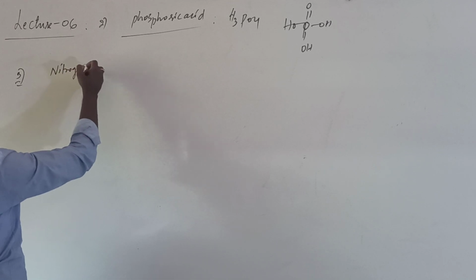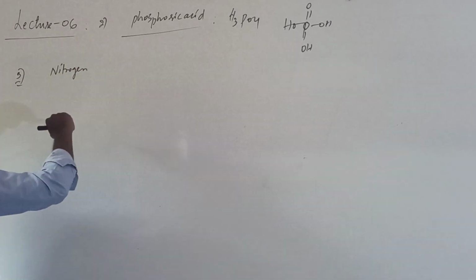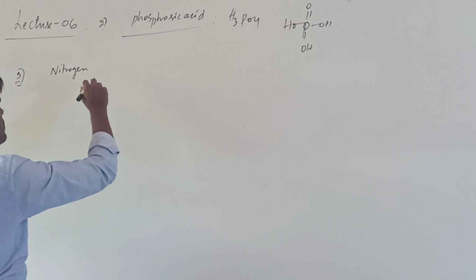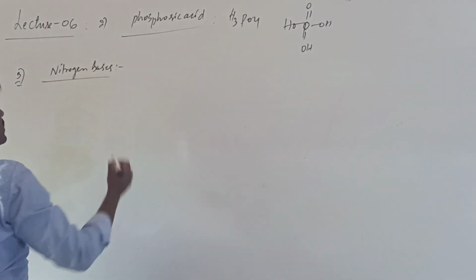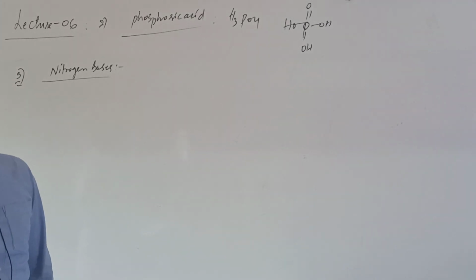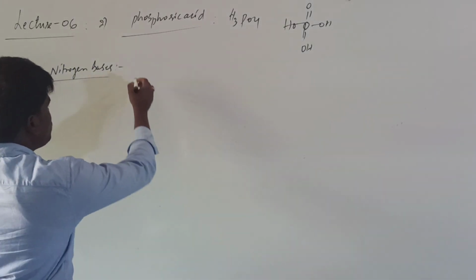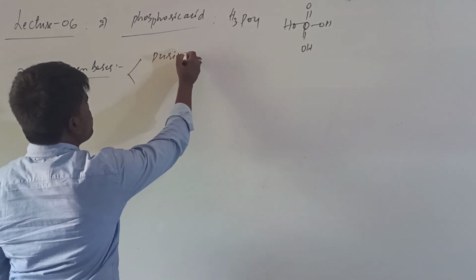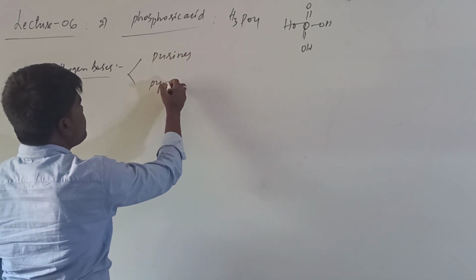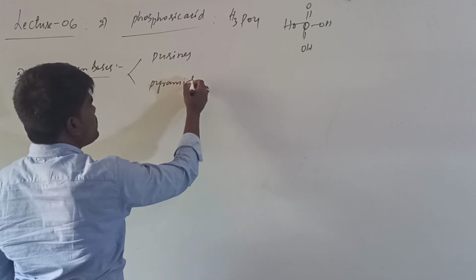Heterocyclic nitrogen bases. Simply we call them nitrogen bases. The nitrogen bases present in nucleic acids are of two types. There are two types of nitrogen bases which are broadly called purines and pyrimidines. What are they called? Purines and pyrimidines.